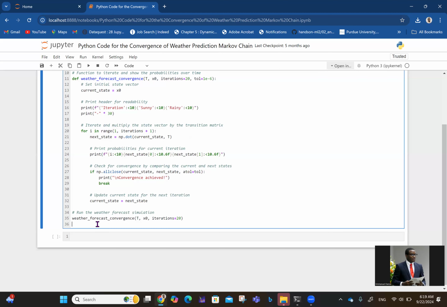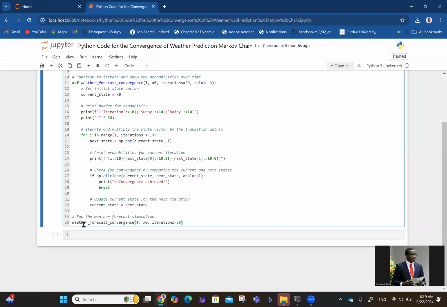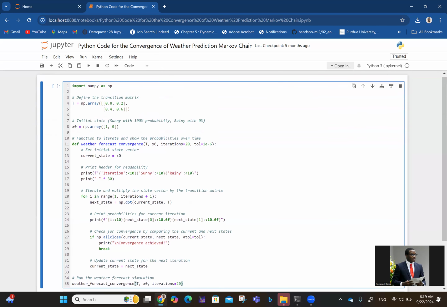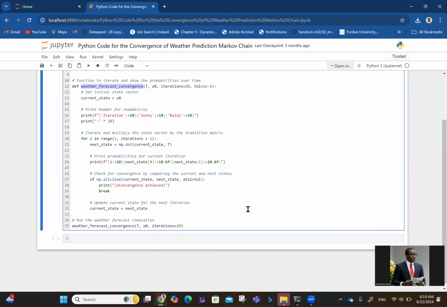And then in line 35, you have run the weather forecast simulation. So you just have weather forecast convergence. That's the function name here. And then you put the transition matrix, you put the initial state and the number of iterations you want, and things can keep moving like that.